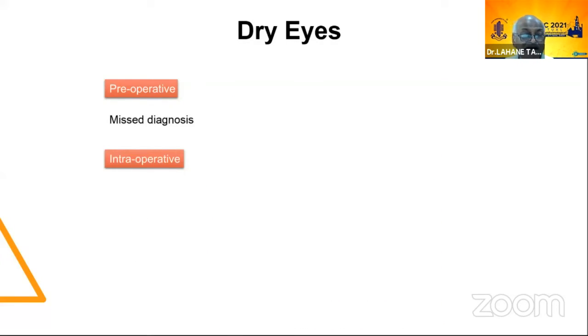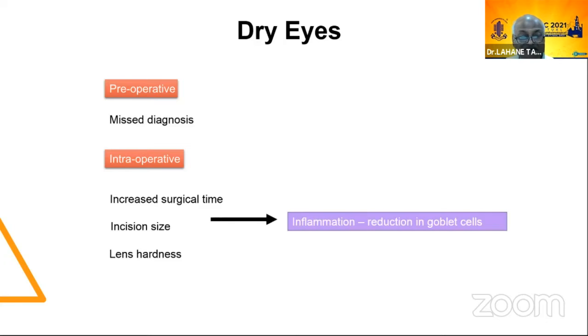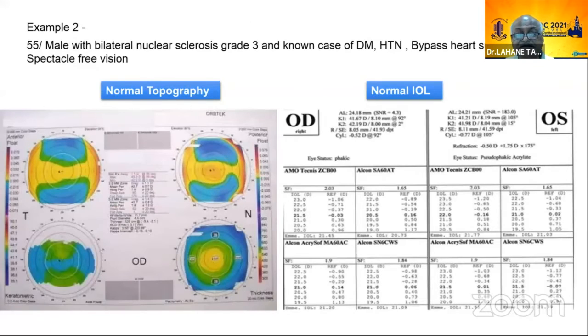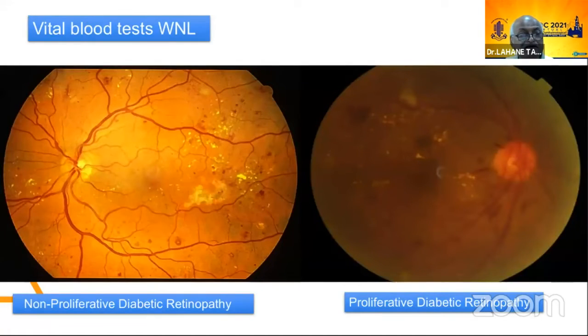In dry eye, intraoperatively there is increased surgical time, incision size, lens hardness, and once that happens, there is inflammation, then a reduction in goblet cells, again as it is a dry eye. Then postoperatively, the postoperative eye drop preservatives. And you can say everything else was normal, and the vital blood tests were within normal limits.